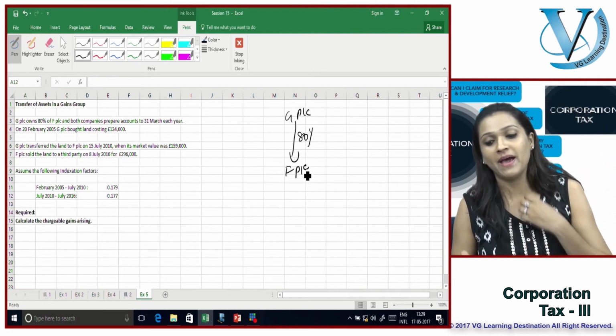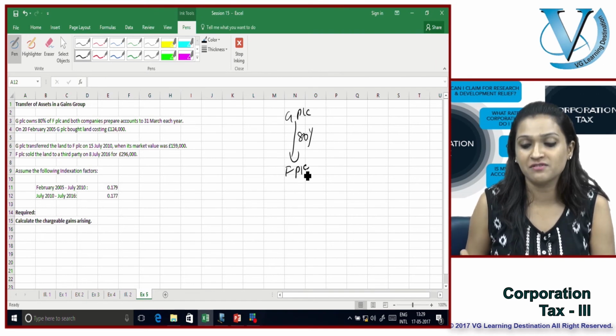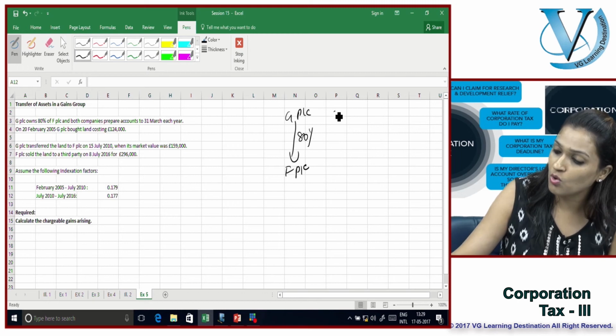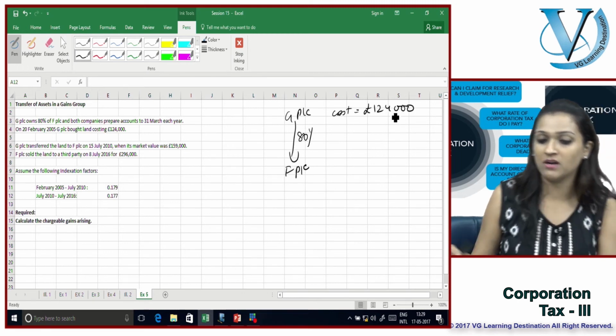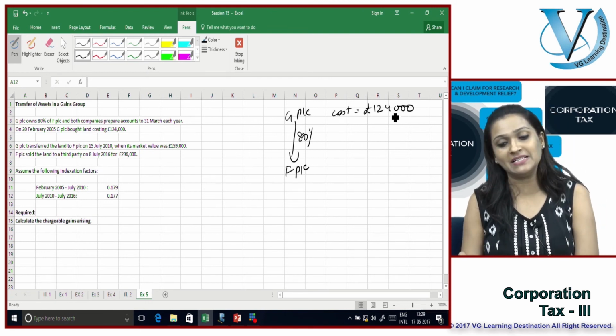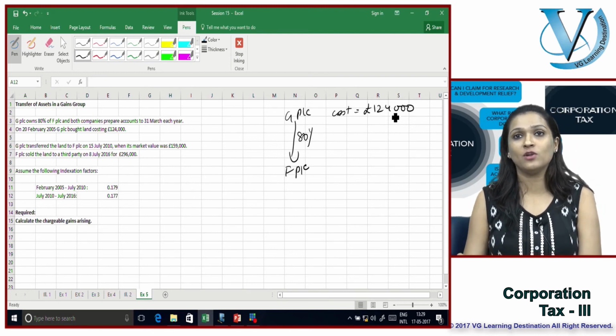On 20th of February 2005, GPLC bought land costing £124,000. GPLC transferred the land to FPLC on 15th of July 2010 when the market value was